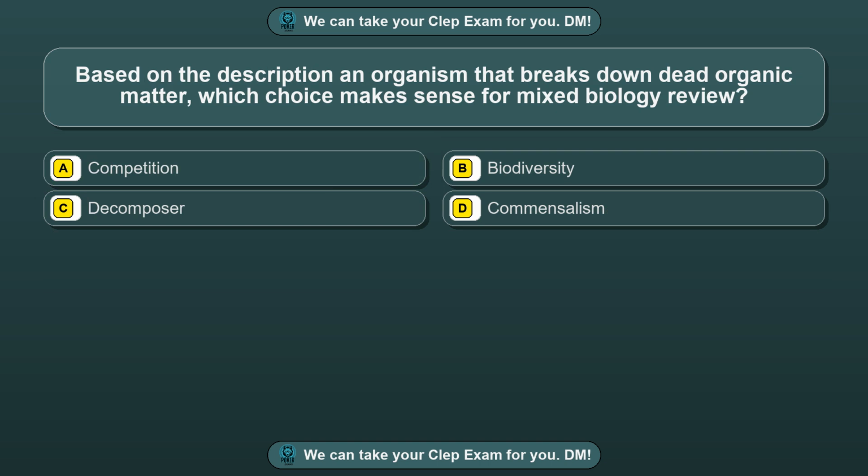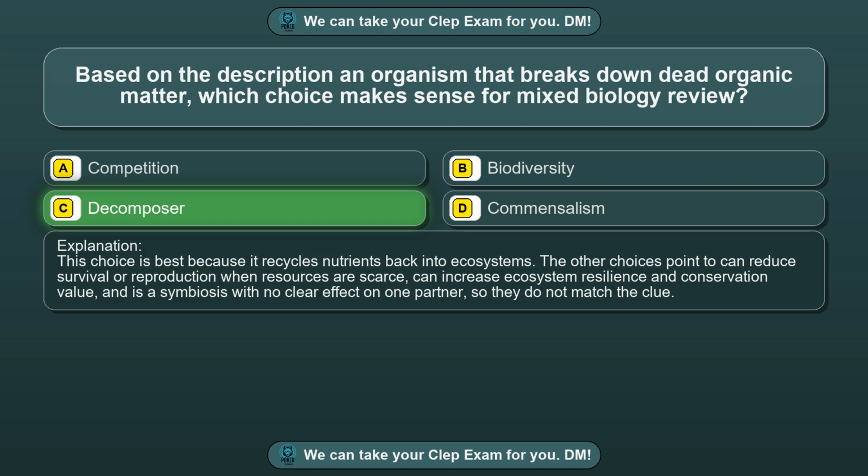Question 80. Based on the description an organism that breaks down dead organic matter, which choice makes sense for mixed biology review? Option A, competition. Option B, biodiversity. Option C, decomposer. Option D, commensalism. The correct answer is option C, decomposer. This choice is best because it recycles nutrients back into ecosystems. The other choices point to can reduce survival or reproduction when resources are scarce, can increase ecosystem resilience and conservation value, and is a symbiosis with no clear effect on one partner, so they do not match the clue.